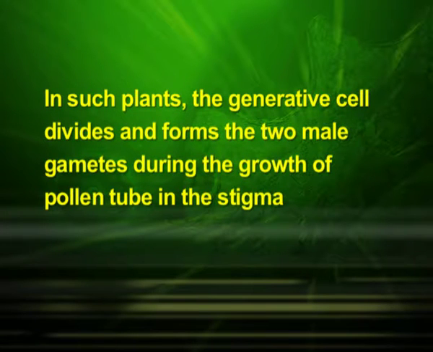Students, you would recall that in some plants, pollen grains are shed at two-celled condition with a vegetative cell and a generative cell. In such plants, the generative cell divides and forms the two male gametes during the growth of the pollen tube in the stigma. In plants which shed pollen in the three-celled condition, pollen tubes carry the two male gametes from the beginning.